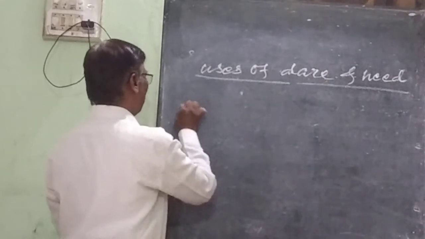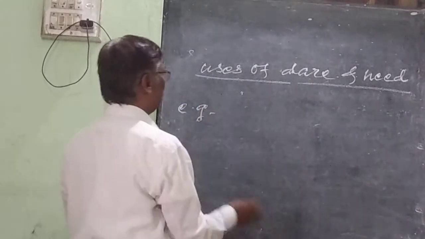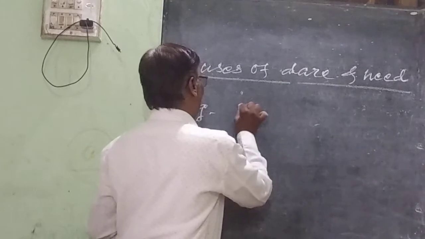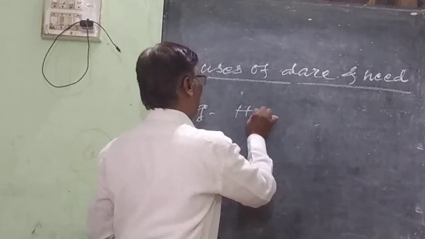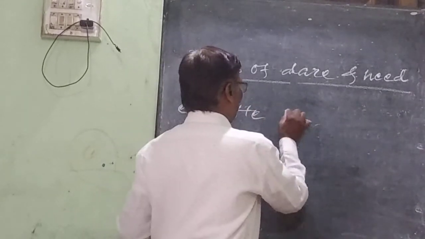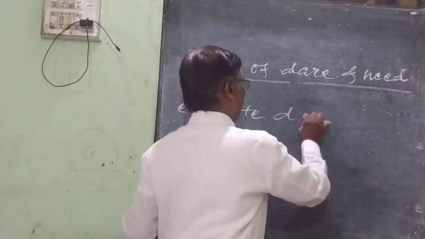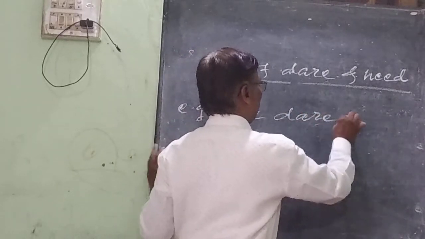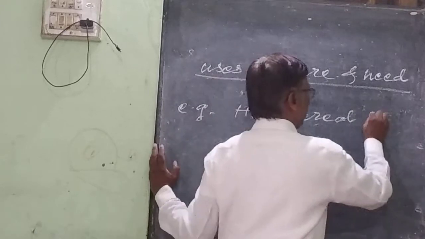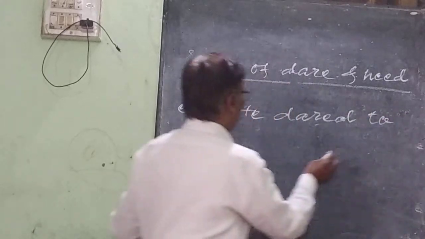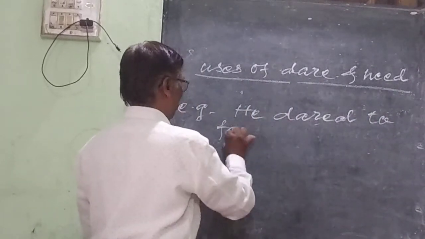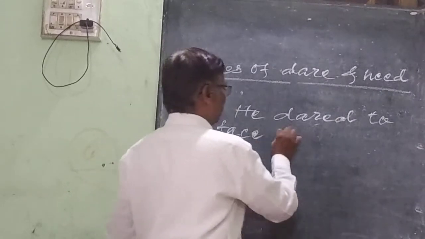See this example. He dared to face the danger.